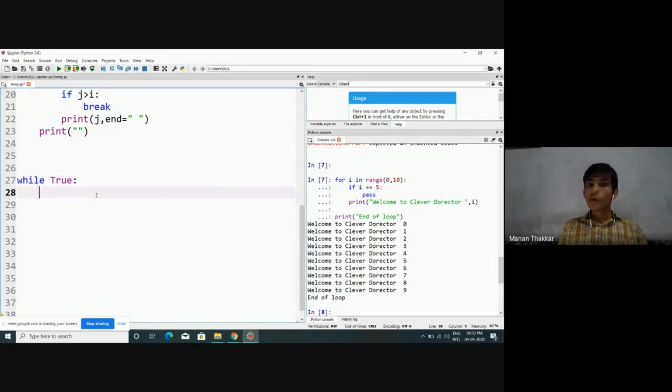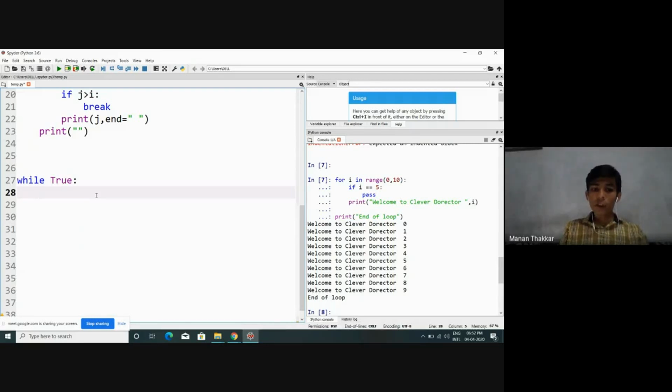Can we say this is an example of a loop which is going to iterate for an infinite amount of time? As it iterates infinitely, at some point we need to come out of that loop. So whenever we want to come out of that loop, we need to use the break keyword.